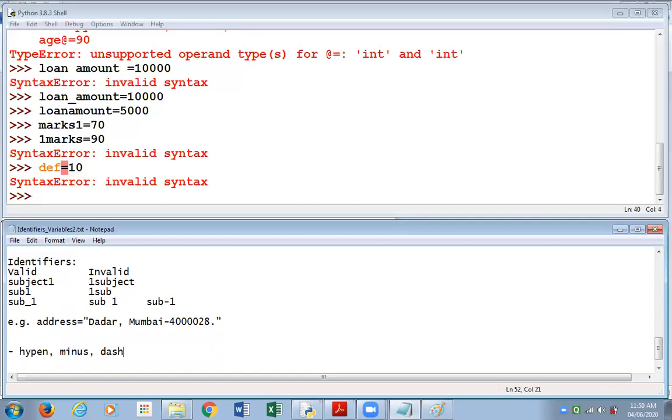Whereas the underscore symbol is this. Actually, both these symbols are on the same key. When you press that key alone, you get hyphen, and when you press that key along with the shift key, you get the underscore symbol. So please take care of this symbol. You're not supposed to use hyphen, I put it on the invalid side. You're supposed to use underscore.